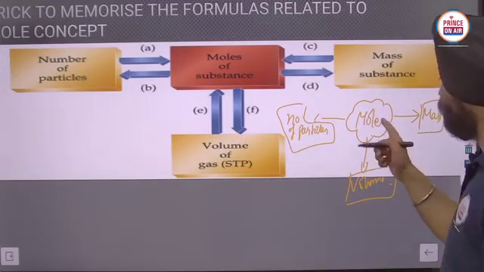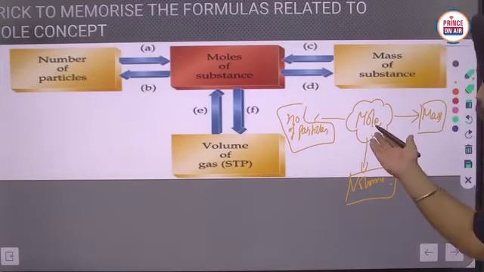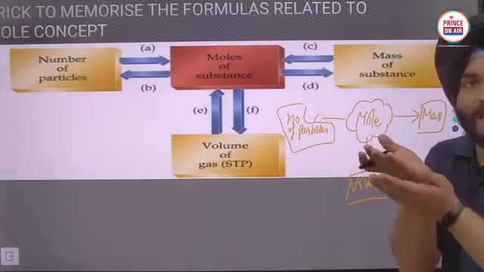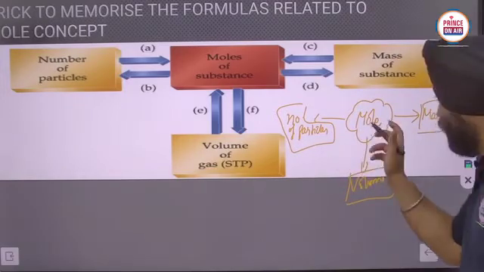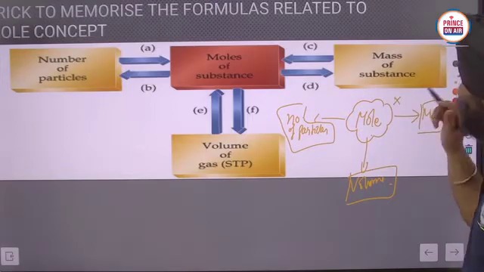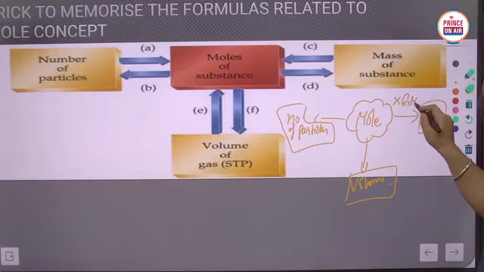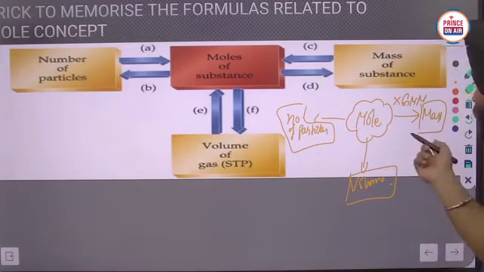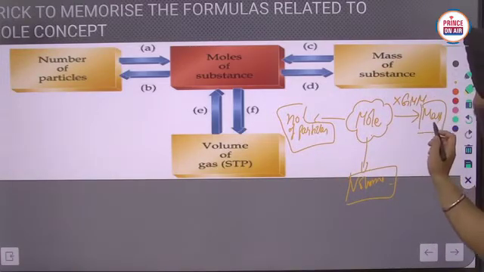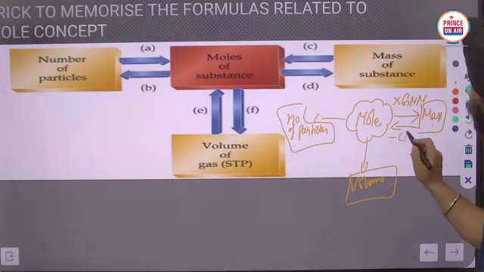So whenever you are moving from mole to mass, you are carrying the number of moles and moving towards mass. So you just have to multiply the number of moles with gram molar mass. And if you are moving from mass to mole, you just have to divide it by gram molar mass.